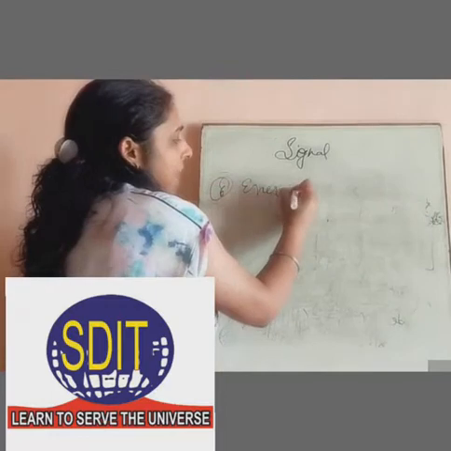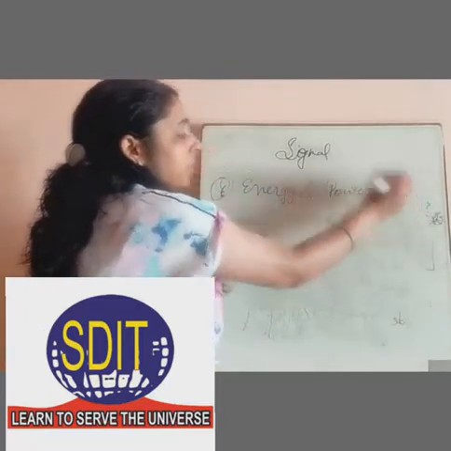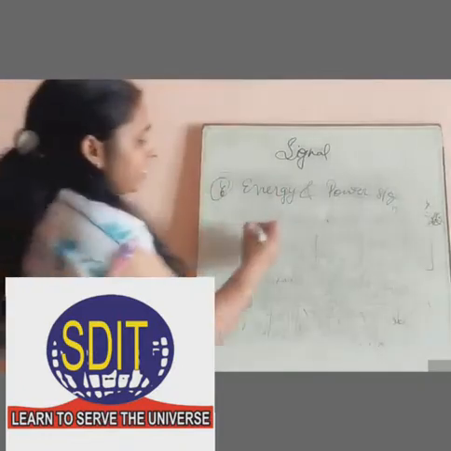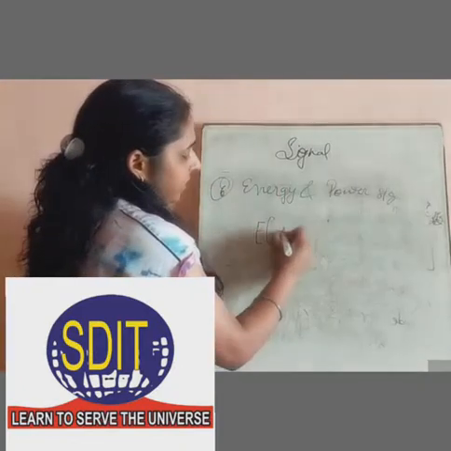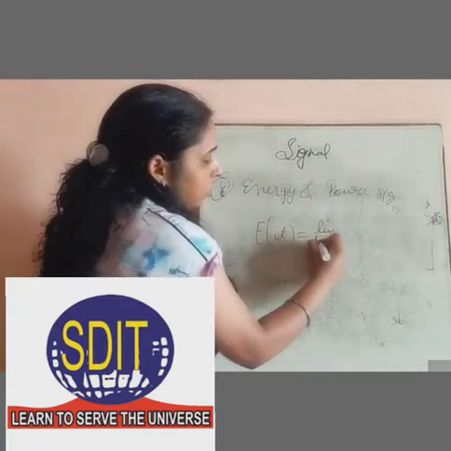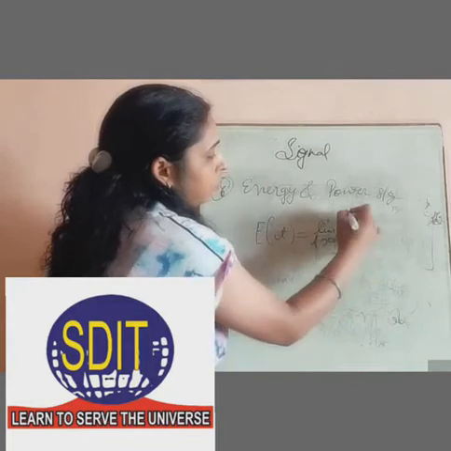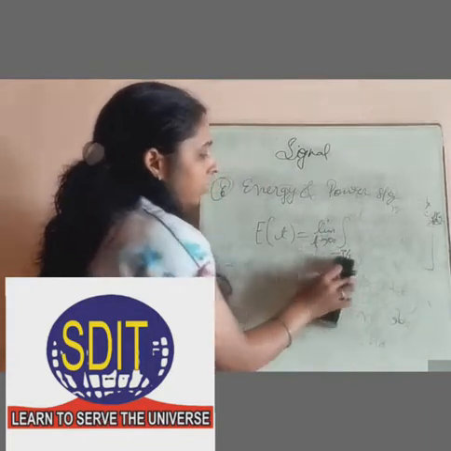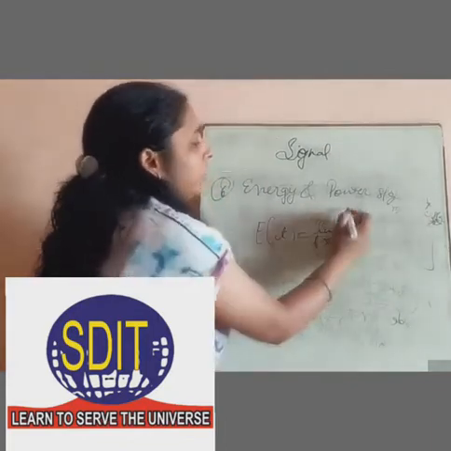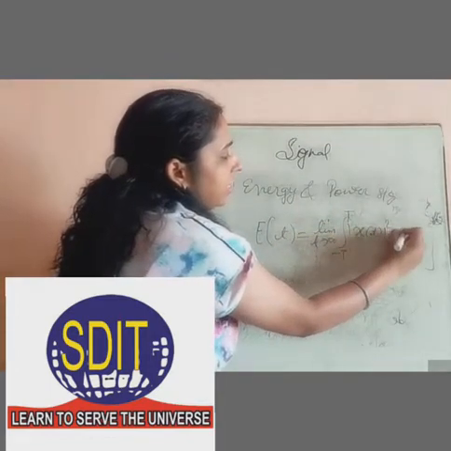So in energy signal, it is represented as E is equals to limit T tends to infinity, integral from minus T by 2 to plus T by 2 of x of t squared dt.